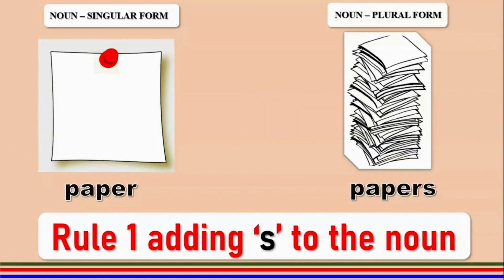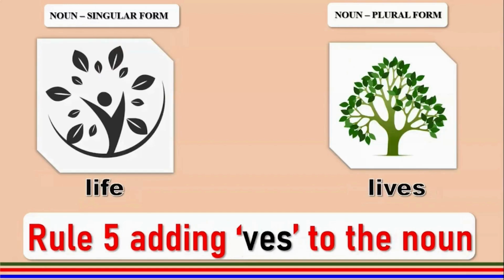Paper, simple word. You add an S by applying rule number 1 and you get papers. It's not peppers, it's papers. The R is silent. You don't say papers. It's paper and papers. Okay.